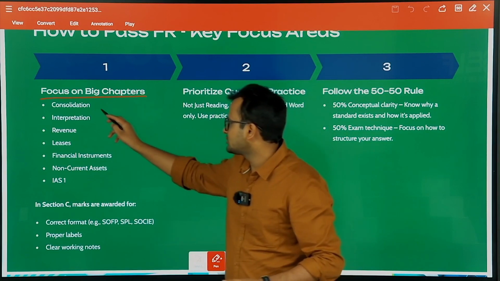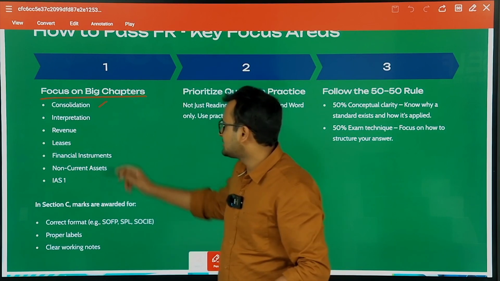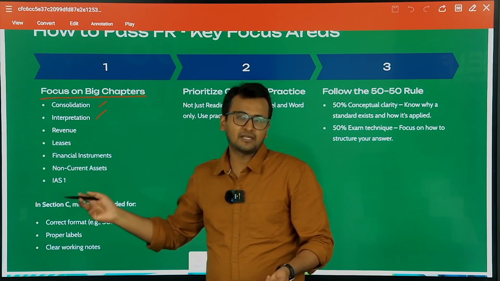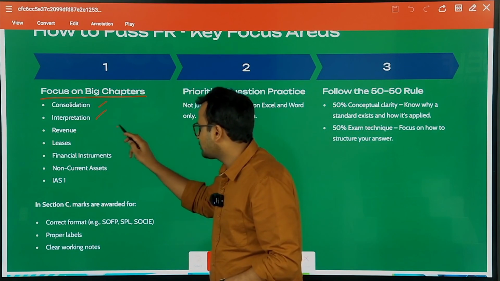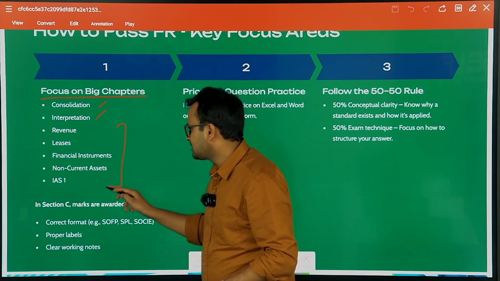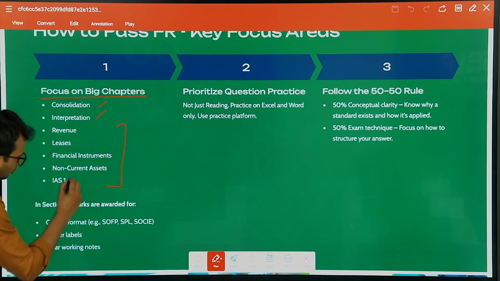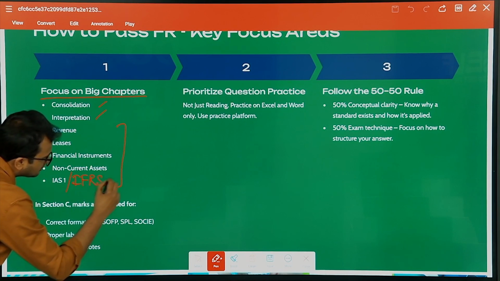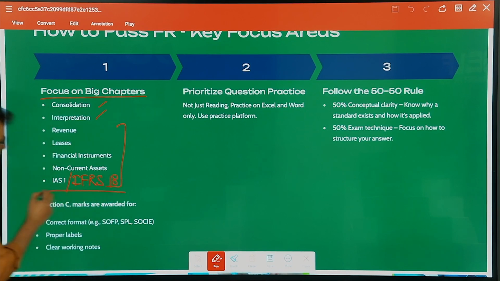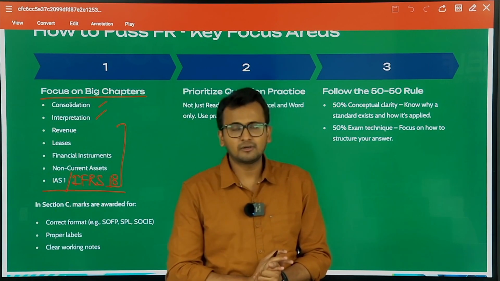First is your consolidation, the unit consolidation, which I discussed, that there are 5 chapters in that. Next is your interpretation. Interpretation, again the last chapter, chapter number 22, and other chapters which are your revenue, leases, financial instruments, non-current assets, and IAS 1, or you can even say IFRS 18, the new standard which has been implemented. Okay, so these are some of the most important chapters which you should cover before attempting your exam.